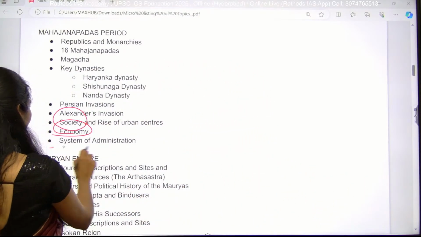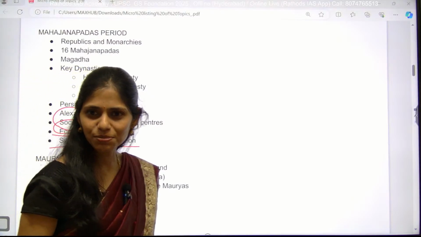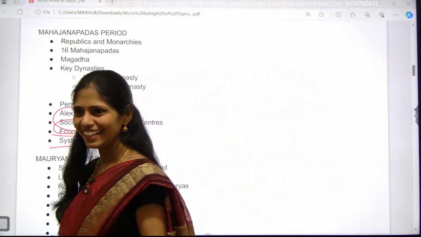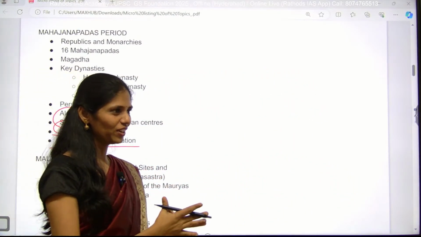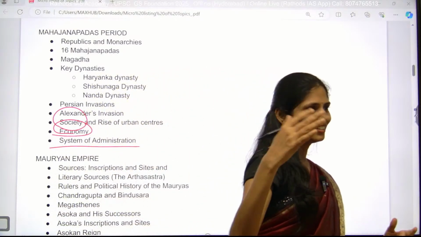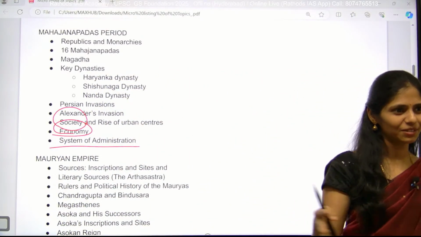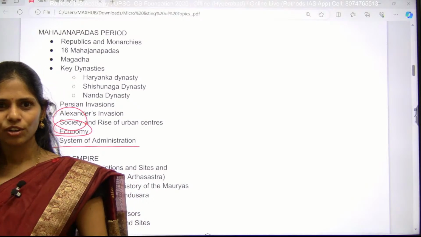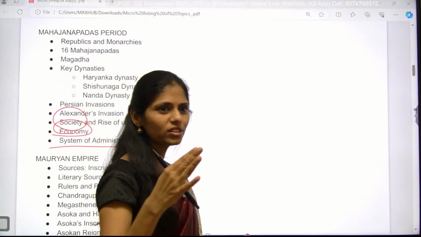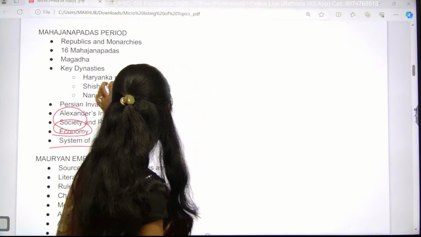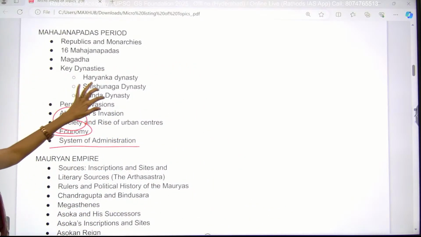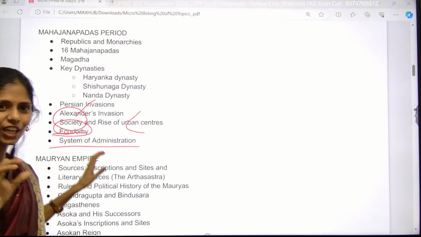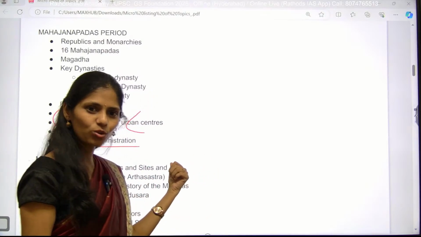And next one is administration. Everyone watched this Bahubali movie, right? Mahishmati, do you have this idea? If you see that movie, in the starting of that movie only, this Ballala Deva will be beating other people. Why? For not paying taxes. Yes or no? For not paying taxes, and there were strict rules at that time. So you have to know how the rules were there, that is called society, and how they led to the sustenance of those kingdoms. I just gave you an example so that you can imagine and make notes on that.